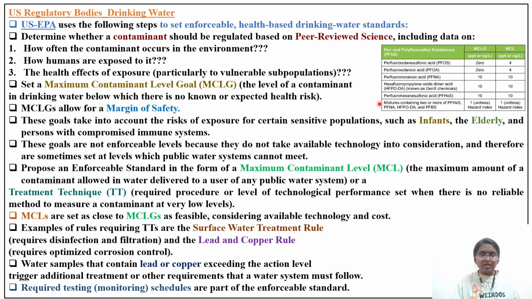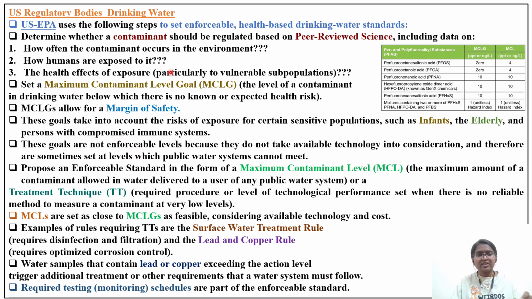That is how we are identifying that a certain chemical has a potential threat: by doing scientific literature review that comes from peer reviewed science, including data on how often the contaminant occurs in the environment. For example, some lake in the US where arsenic or lead or cadmium is leaching into it. How often does the contaminant occur in the environment? Is it seasonal? Is it occurring only in spring or winter?